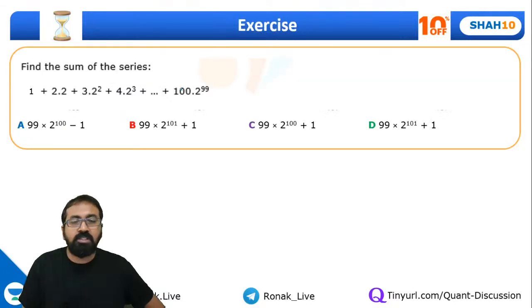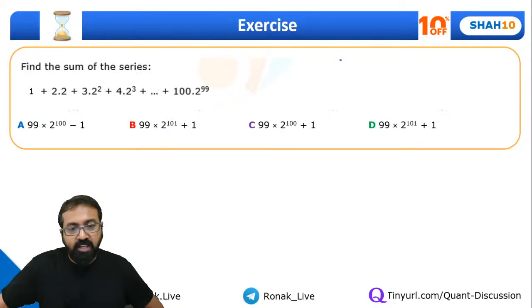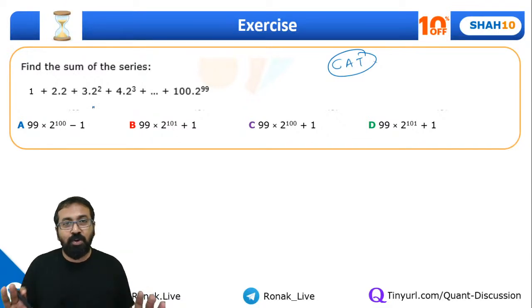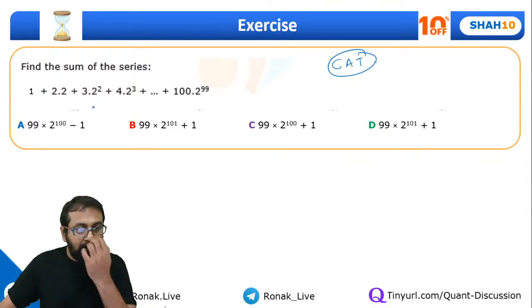The best way to understand mathematical induction is by an example. So let me show you straight away a CAT question. This question, I'm sure, looks horrible, scary. Let's apply mathematical induction to this and see it becomes a very simple question.